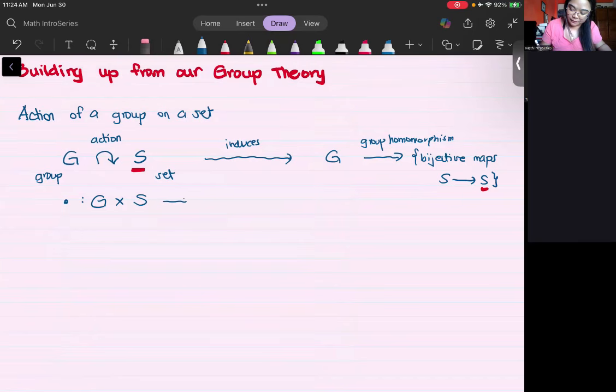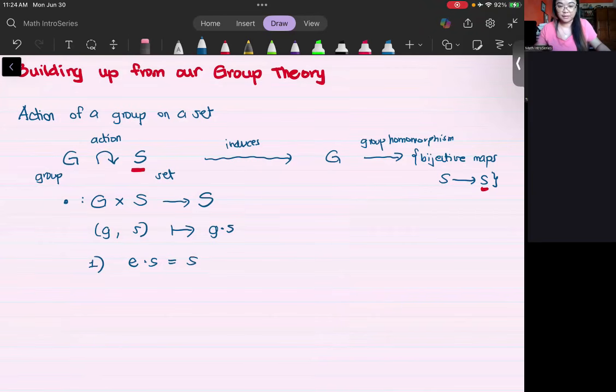It's actually a mapping from the group G times a set S to the set itself, where let's say I denote that by G dot S, such that first, the identity element, so E here would be the identity element, acts trivially on all the elements of your set S. And second,